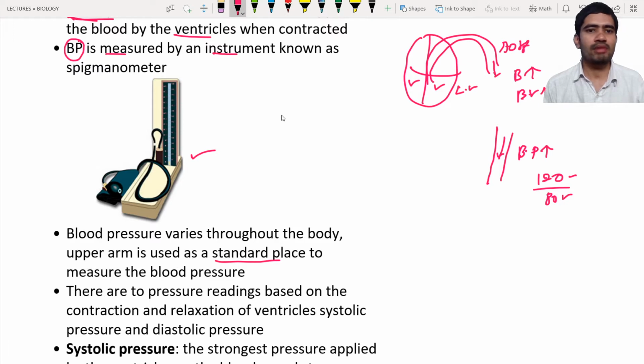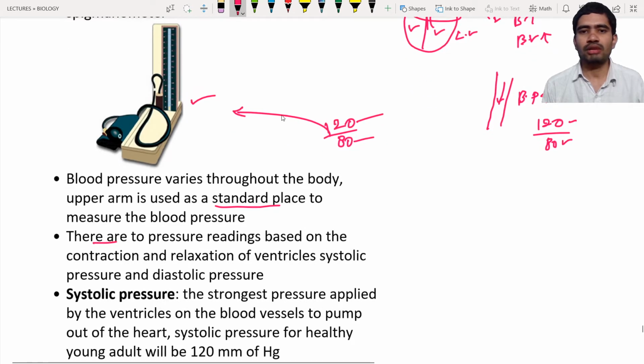For example, if you are healthy and you don't have any problem in your body, your blood pressure will be 120 by 80. This will be shown by this machine. The sphygmomanometer is going to show 120 by 80 if you are healthy. There are two pressures, or two readings, in it: 120 and 80. These two tell how much blood pressure you have in your body.